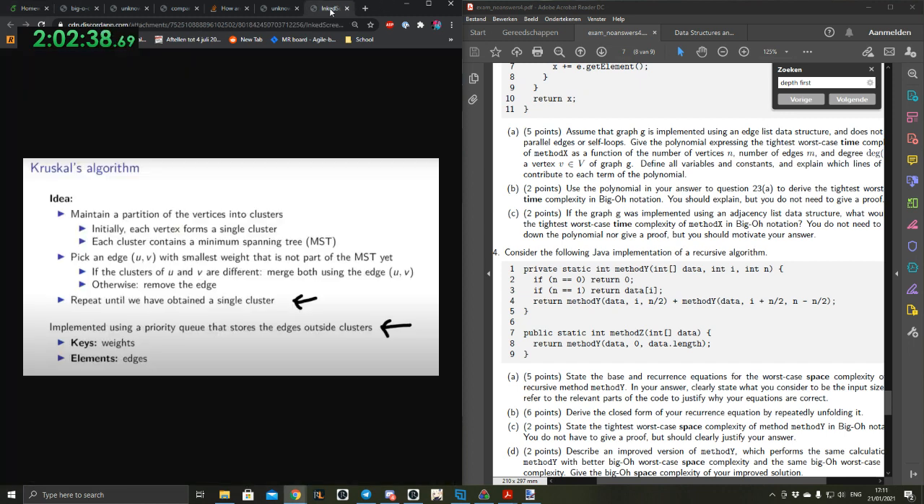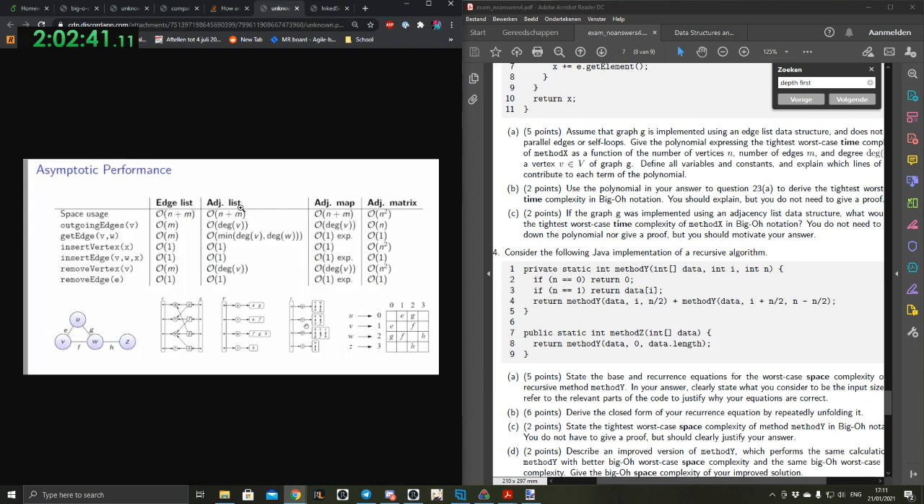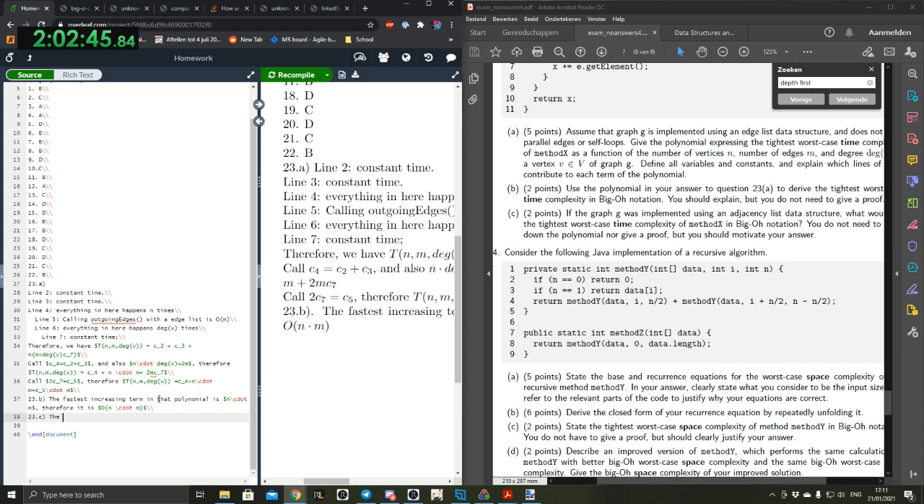So if we pull up this one, an adjacency list, the outgoing edges is a degree of v. The outgoing edges of what? Of v is a deg v in an adjacency list. Therefore, the polynomial would be, and they say you don't need to write it down, but I think it's easier that way.